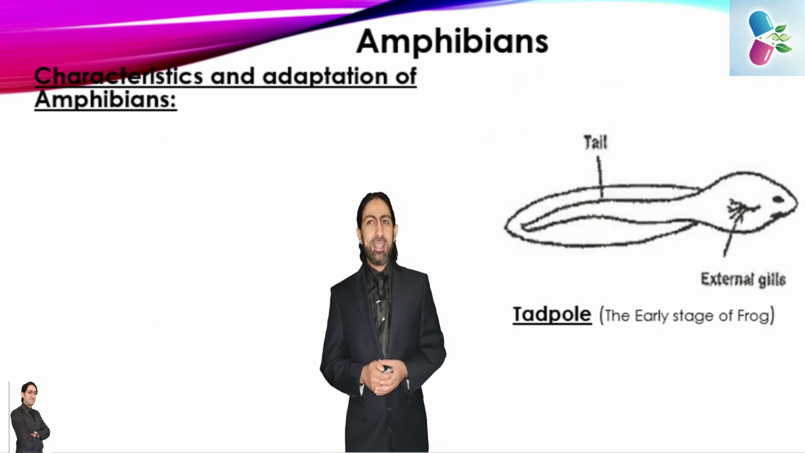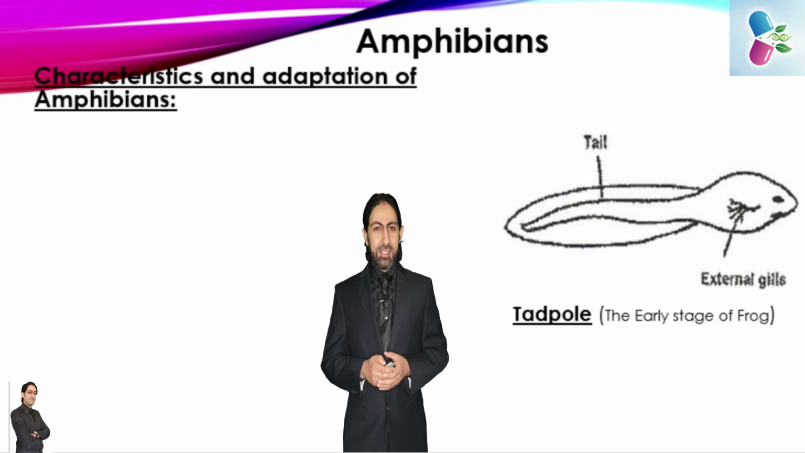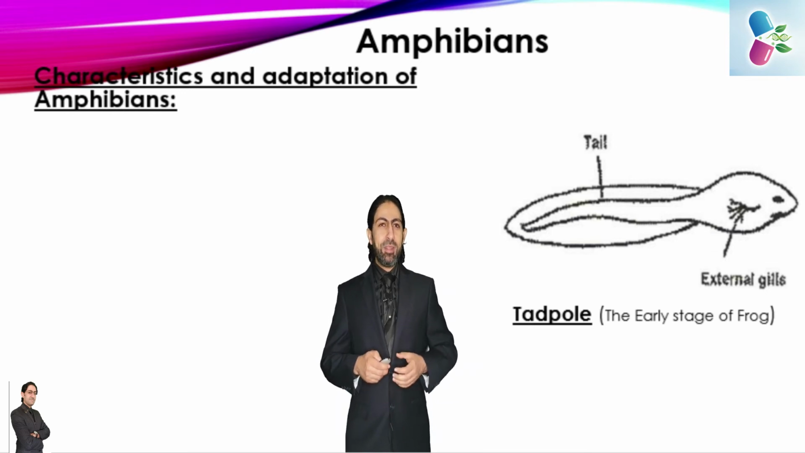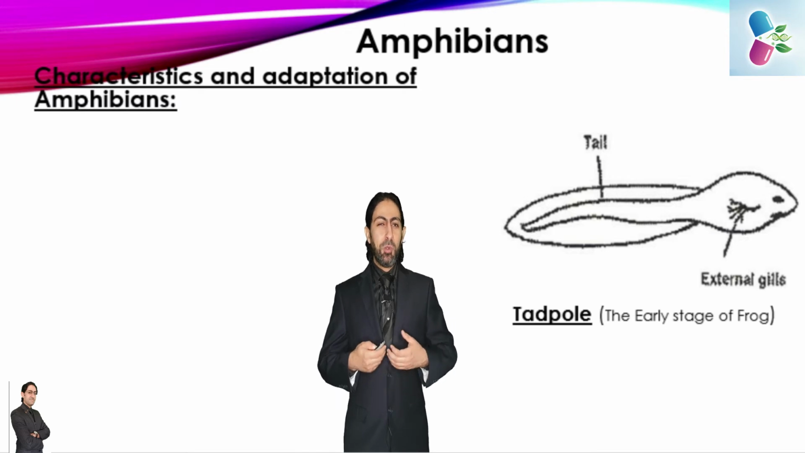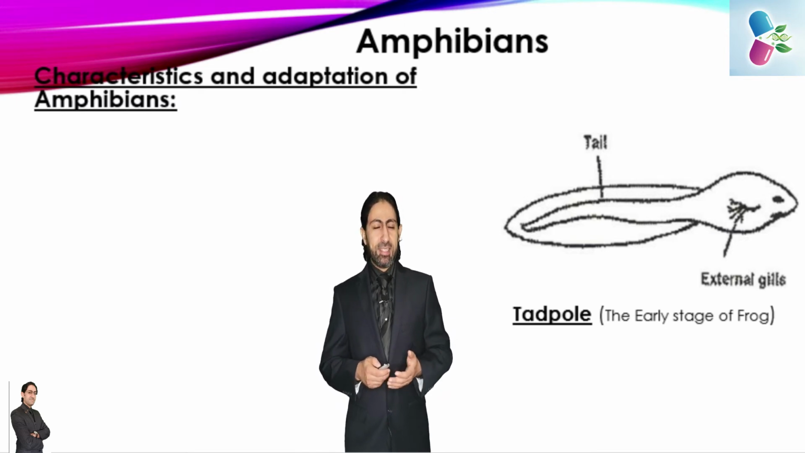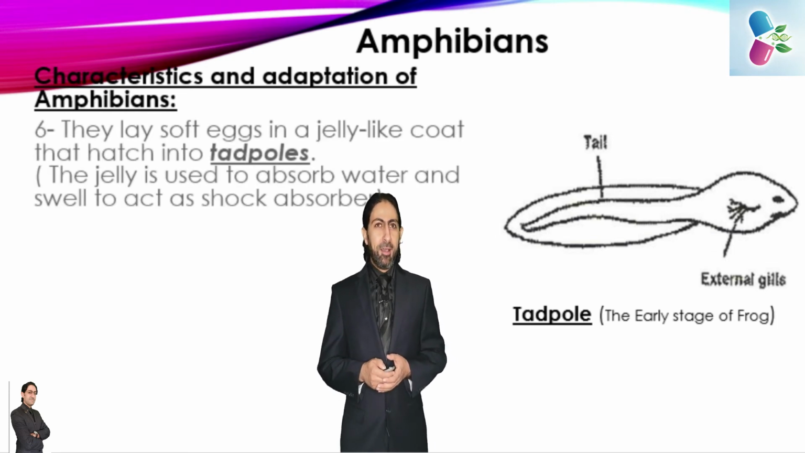Also here you can see the tadpole, which is the early stage of the frog. When the eggs hatch in the water, the tadpole starts to live in the water, and has a tail. It has gills, external gills, for better adaptation to water life.